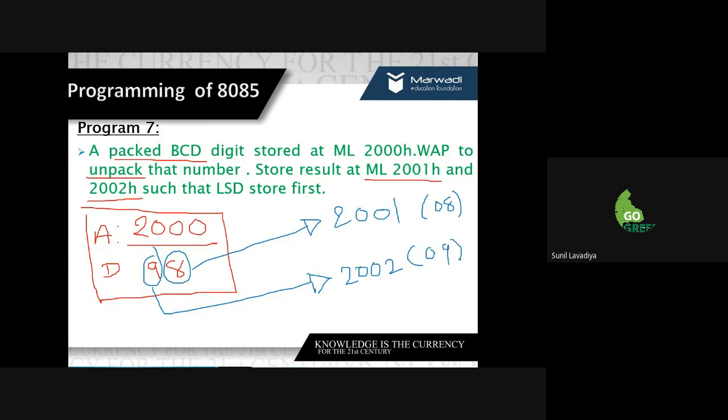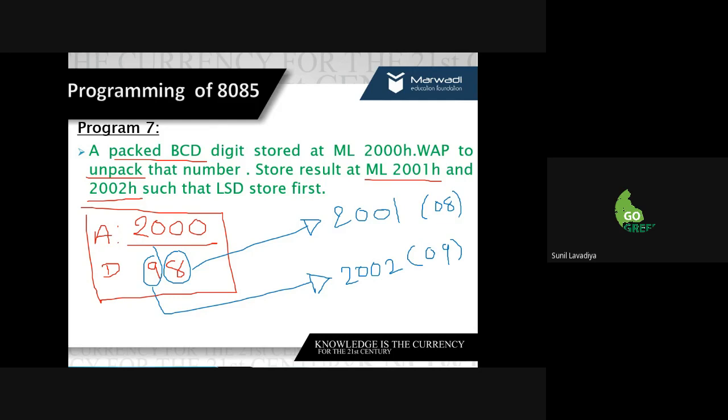So this is what we have to do right now. Have you all understood what you have to do? David, Mohammed, Ravi, Sunny, is it clear what you have to do in the question? Yes, sir. I have given an example of 98, and you can take any other example also. On address 2000 you have data like 98, which is packed data.